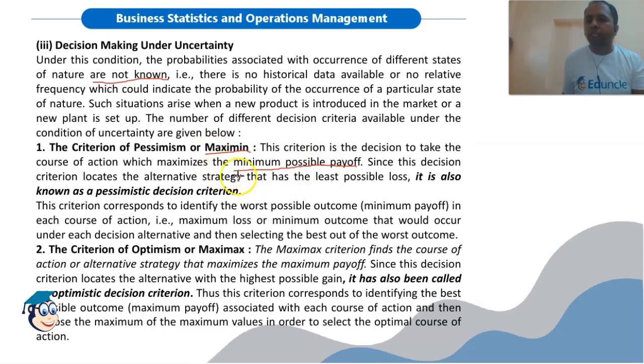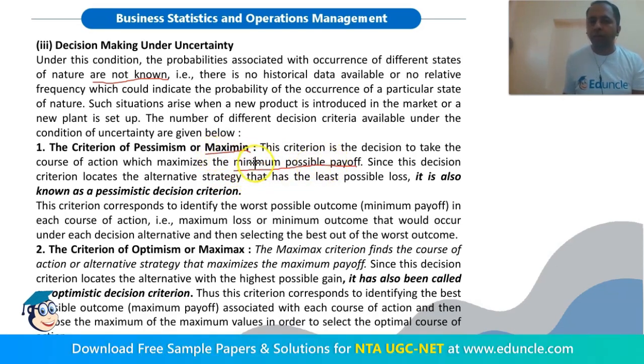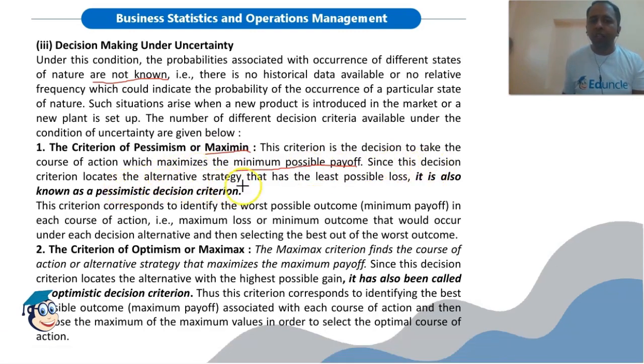So we are having a pessimistic or conservative view, because we are selecting the minimum possible payoff value and not the maximum. Since this decision criterion locates the alternative strategy that has the least possible loss, it is also known as the pessimistic decision criterion. It corresponds to identifying the worst possible outcome or minimum payoff in each course of action, that is maximum loss.